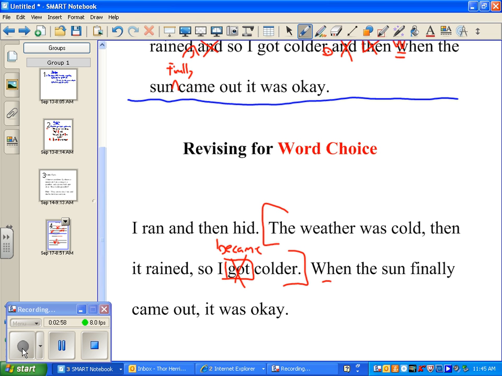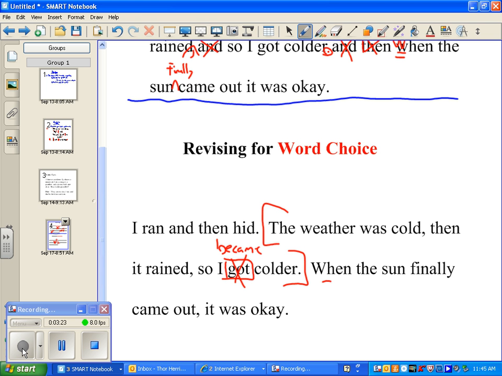Yes? Maybe the weather was very cold. Then it started to rain, so it started to rain, and I got even colder. But I became, it's still, weather was cold, when it rained, I got colder.